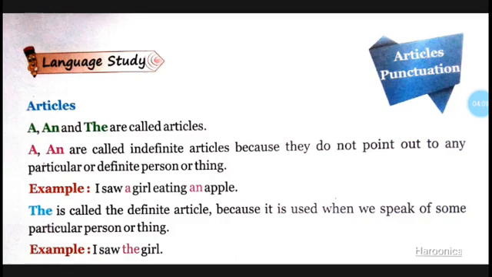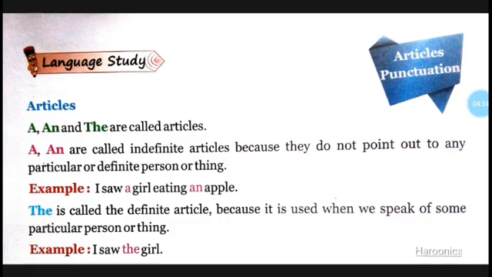So look at the example: I saw a girl eating an apple. Girl does not begin with a vowel, so it is a girl. Whereas apple begins with a vowel, so we read it as an apple. So a and an are called indefinite articles.